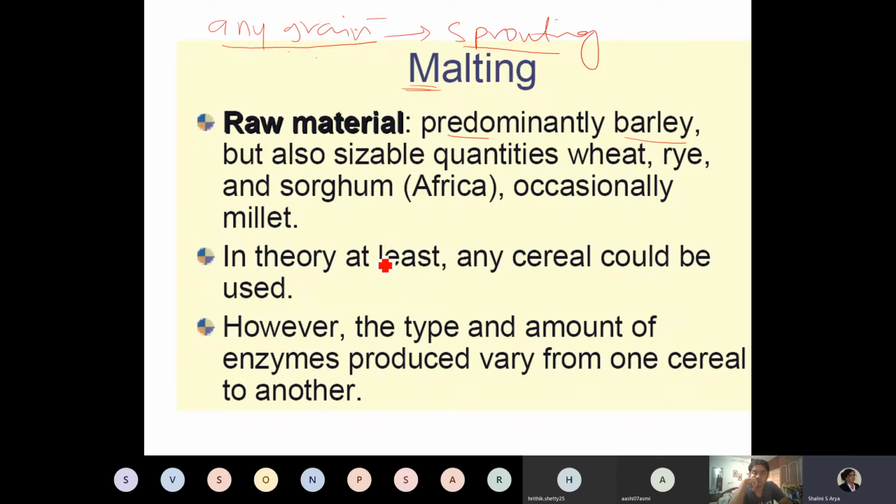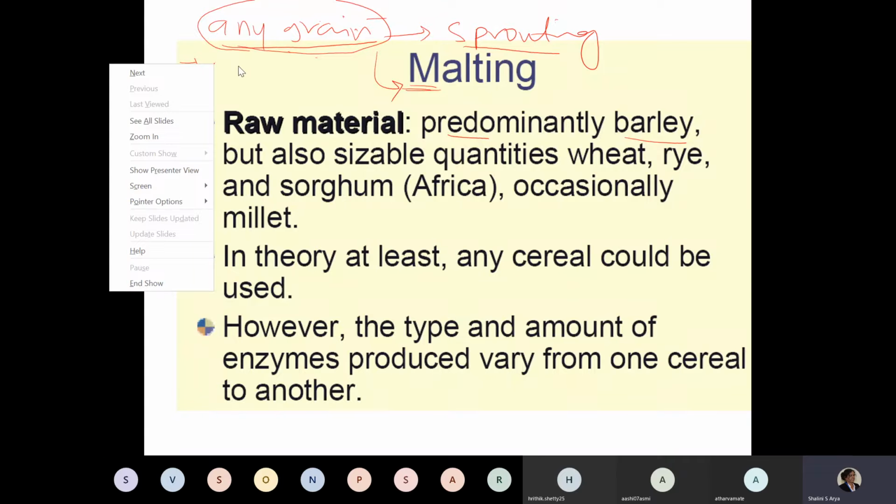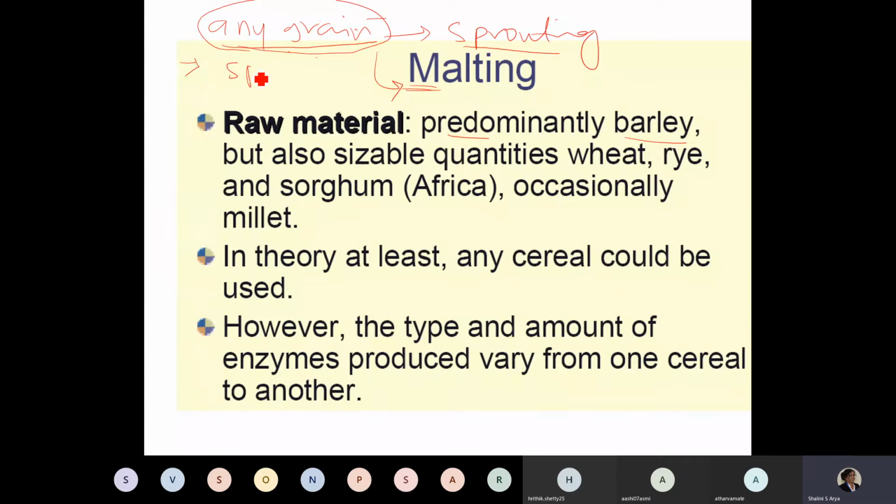So when you choose any grain for making the malt, you should consider a few things. The cereal grain should have an ability to sprout. Okay, then it should have a balanced amount of enzyme.